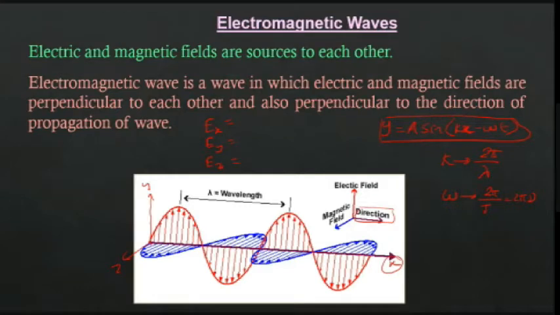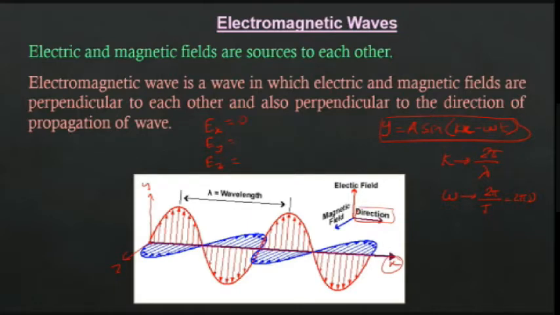Sir, what is the direction of oscillation of the electric field? The electric field is in the y axis. Y axis. So we have the electric field only along the y axis. So what will Ex be? There is no x component, so it is 0.